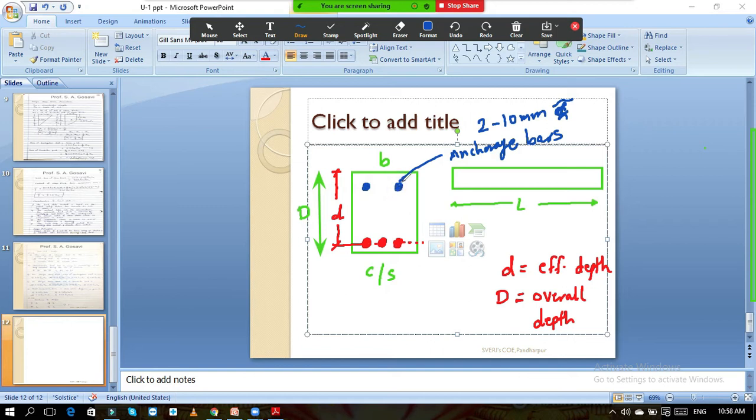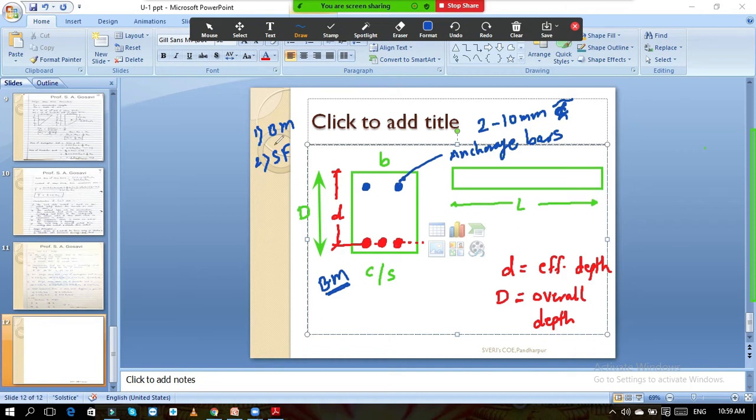This type of arrangement is there in the beam, and it is provided to resist the bending moment only. Basically, a normal beam is designed for two things: to resist bending moment and to resist the shear force. Up till now in SOM you studied how to calculate the shear force and the bending moment. Now here you are going to learn what is the use of these values. Why do we calculate the bending moment and why do we calculate the shear force? So the next part you are going to learn over here.